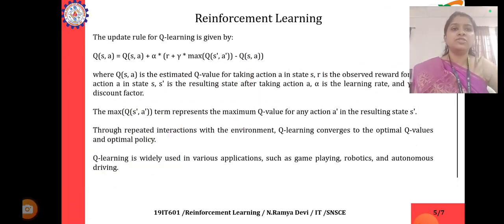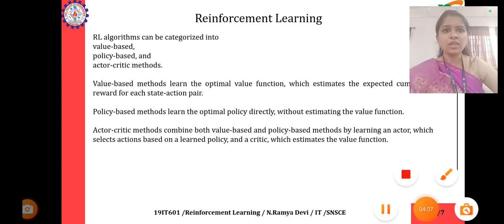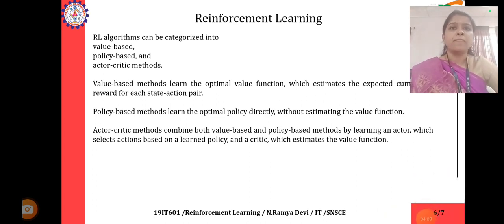Through repeated interactions with the environment, Q learning converges to the optimal Q values and optimal policy. Q learning is widely used in various applications such as game playing, robotics, and autonomous driving. RL algorithms can be categorized into value-based, policy-based, and actor-critic methods. So what do you mean by value-based?